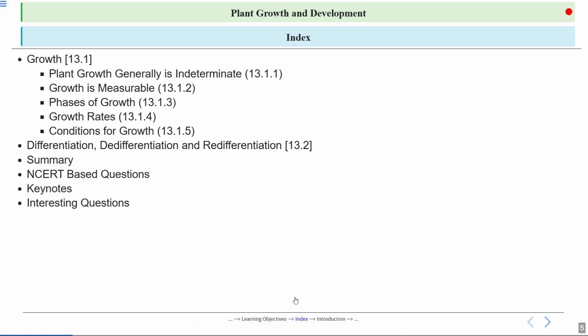Then we will see what is differentiation, de-differentiation and redifferentiation, and this topic will cover your NCERT section 13.2. Then we will wrap up the concepts with a summary, and to check if we understood the concepts of this chapter, we will solve some NCERT based questions, and then we will end the session with keynotes and interesting questions.